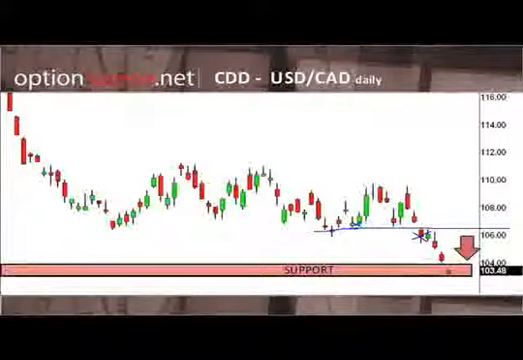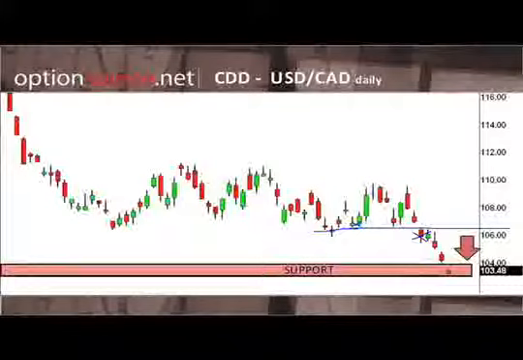Now at this point, what we would be looking for is some consolidation within this key support level. At that stage, we would then look for a reversal, the possibility of a reversal taking place, and we would look to trade it moving to the upside.